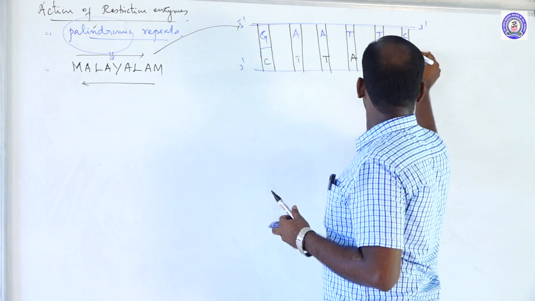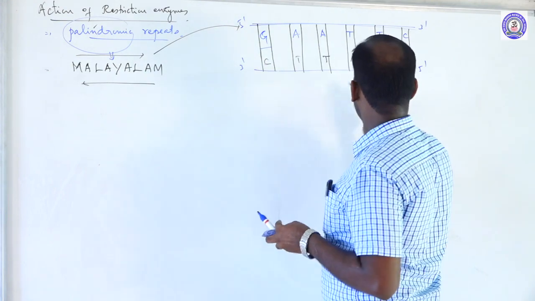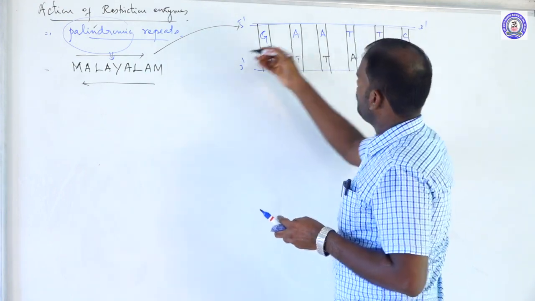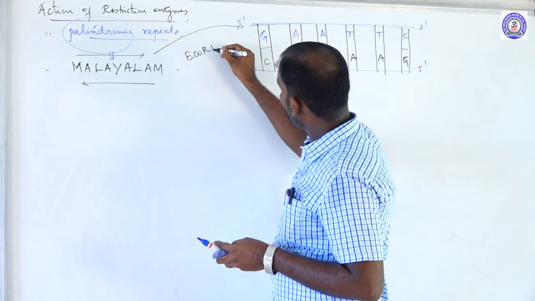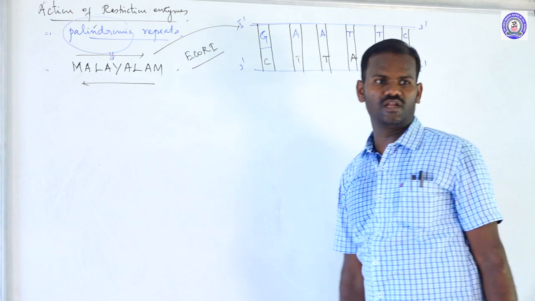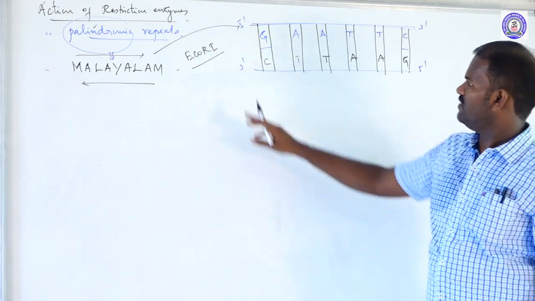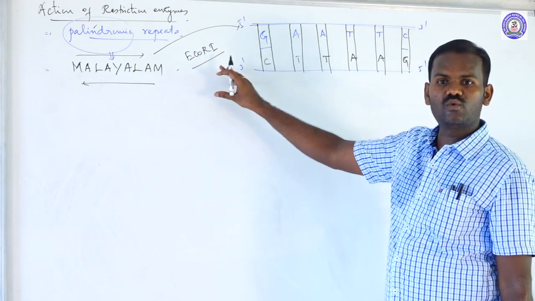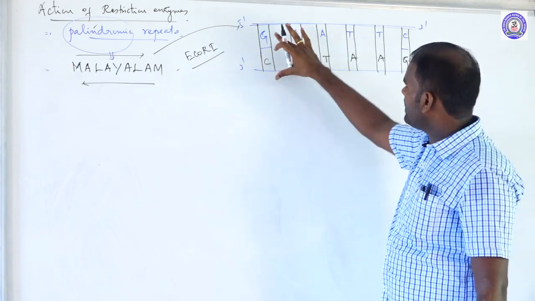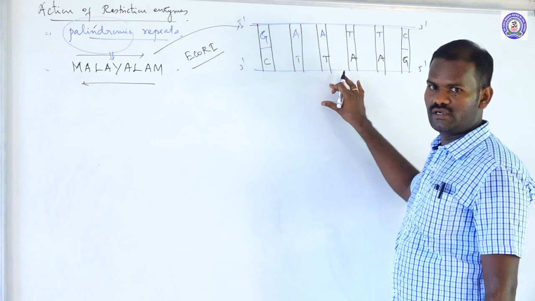For example, take the EcoRI enzyme. This is one of the restriction enzymes obtained from Escherichia coli bacteria. How does this EcoRI enzyme recognize a specific sequence of nucleotides to cut?